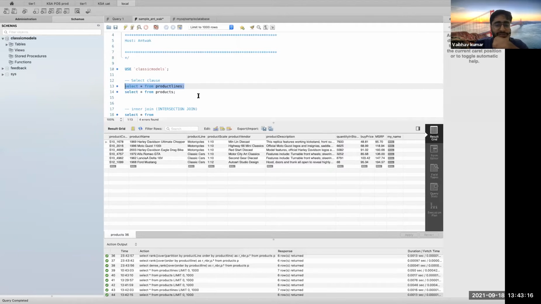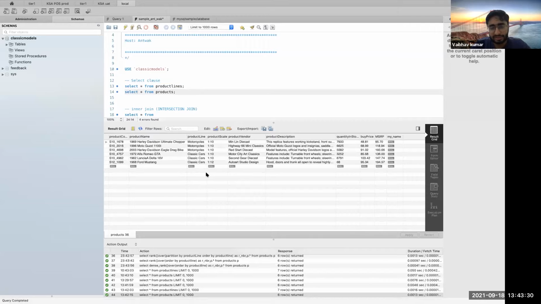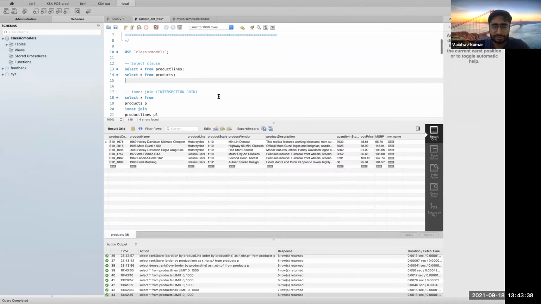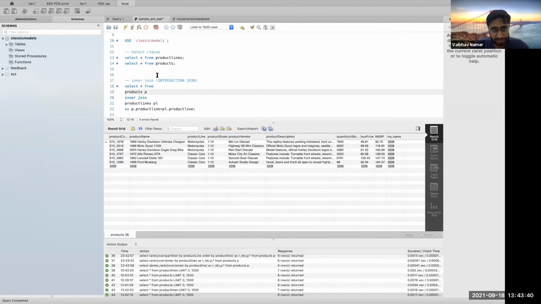So suppose I join the product and the product lines tables based on this product line key, because I have this key present in both the tables, right? I would just be getting the records that are common between these two tables. This is how you write a query: select star from table 1 inner join table 2 based on your key.